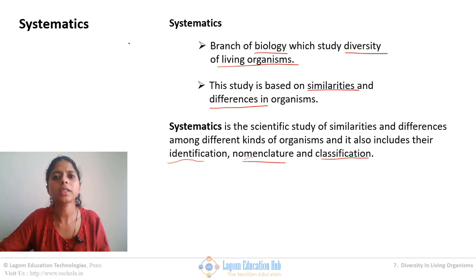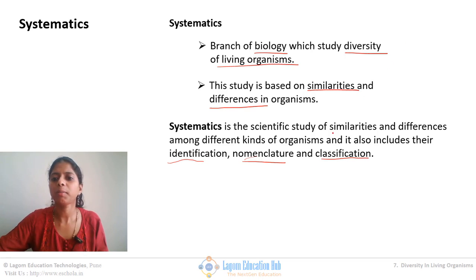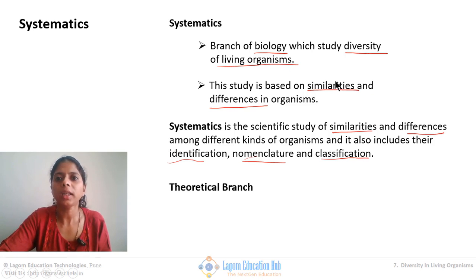But when this definition was set, and everything that should be done under systematics was decided, and then scientists actually started working, they realized that systematics, meaning studying similarities and dissimilarities, is totally a theoretical concept. Practically, when we actually do classification, similarities and dissimilarities cannot work.